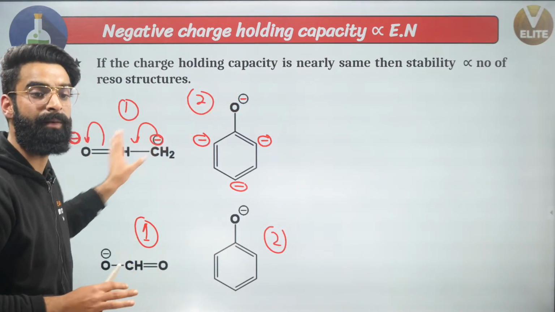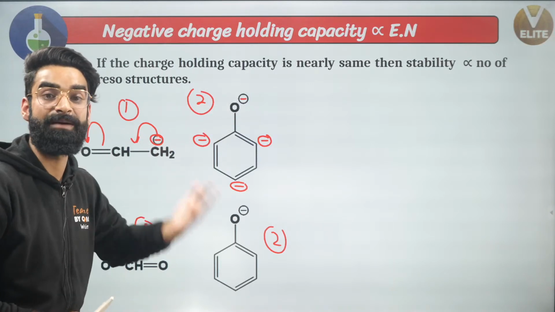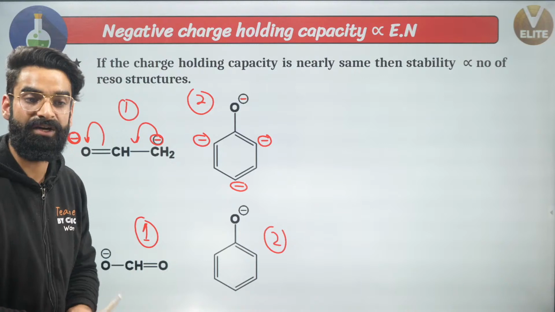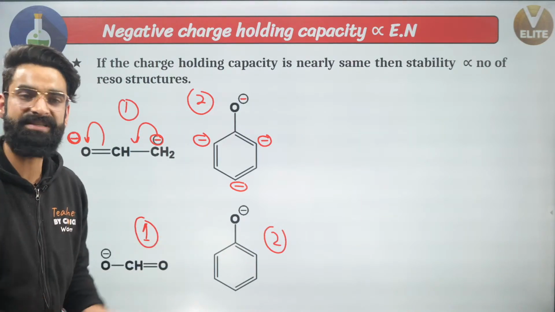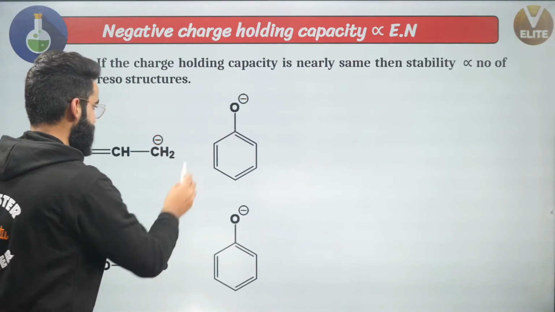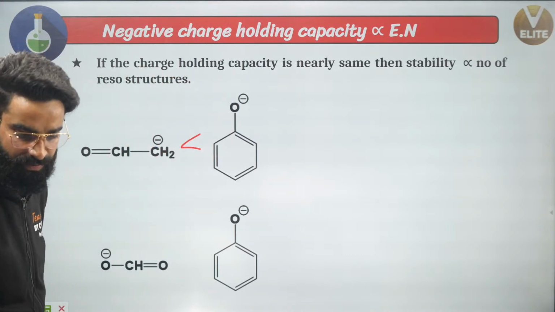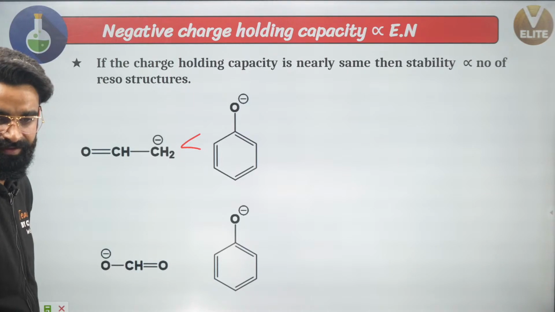So I'm not going to compare in terms of oxygen. I'm going to compare in terms of resonating structures. More the resonating structures, more the dispersion of charge. More the dispersion of charge, more is going to be the stability. So can I say simply like this? The negative charge is going to be more stable in the second one than in the first one. Correct? Exactly, guys. Perfect.